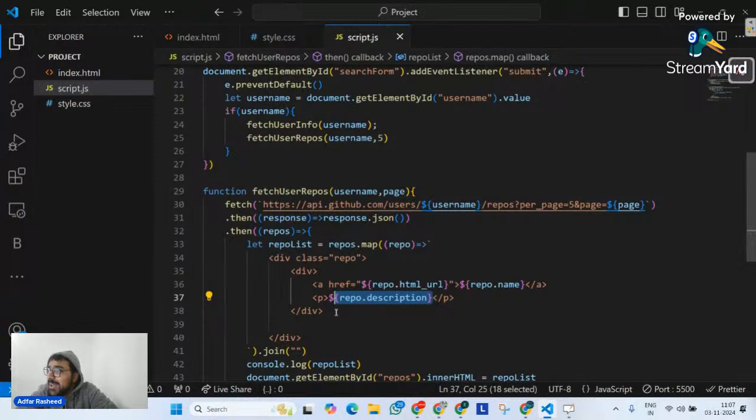And how do we do that? Do we have any operator with the help of which we can tell it: if this is true, display this; if this is not, don't display it? As of now, I can simply implement that with the help of a ternary operator, an and operator, or an or operator. So I'm going to put or, which means if repo.description is true, then display it. Otherwise, simply say no description available. What is the spelling of available? Available, like this.